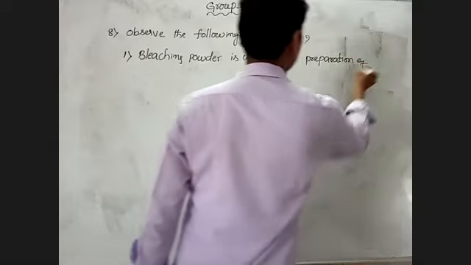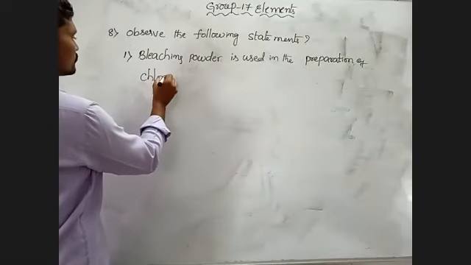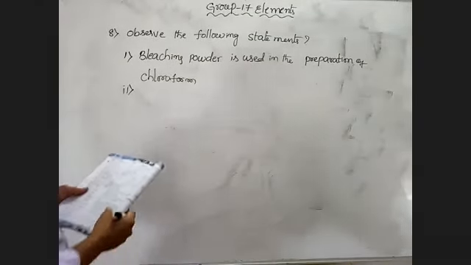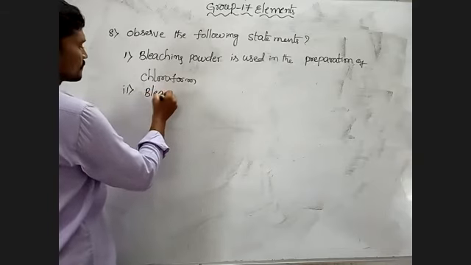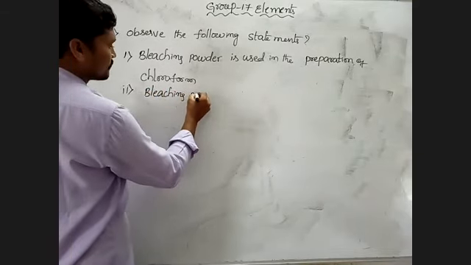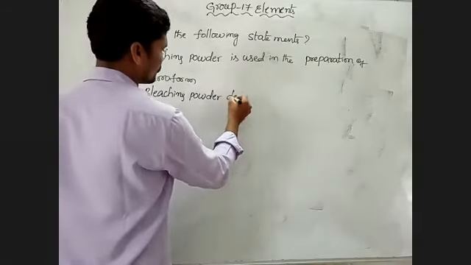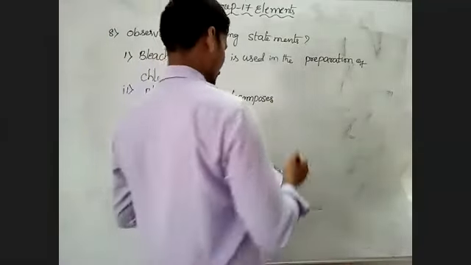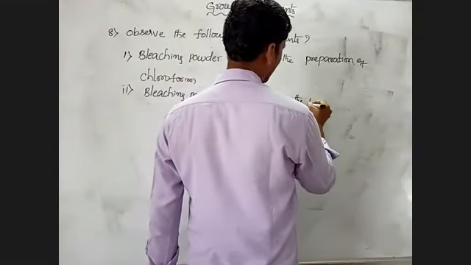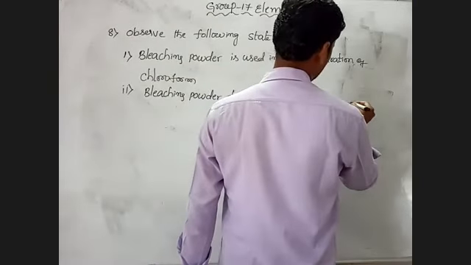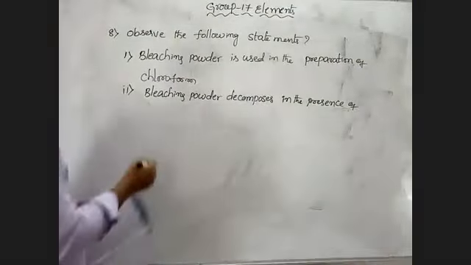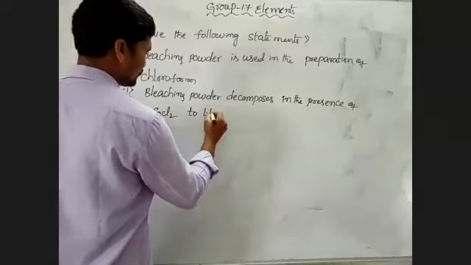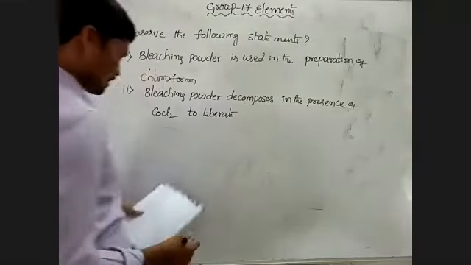Okay, next one, bleaching powder decomposes in the presence of cobalt chloride, COCl2, to liberate oxygen.